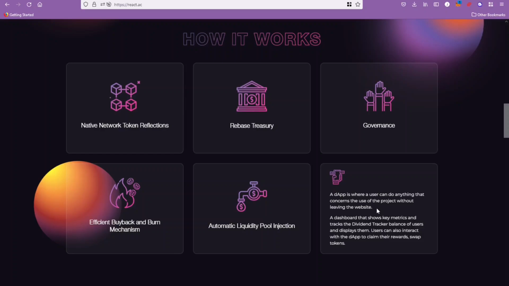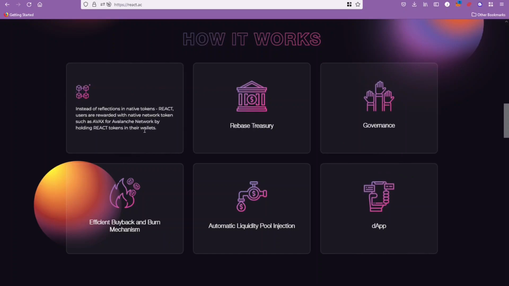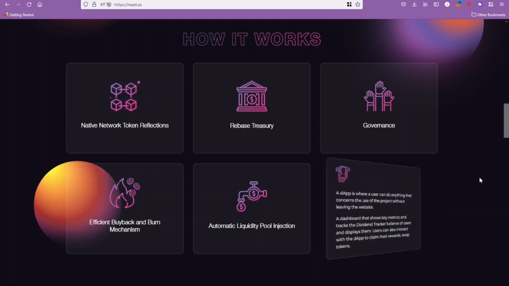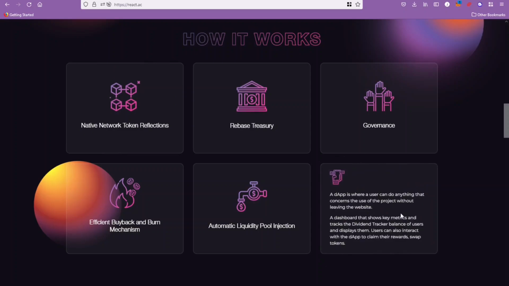So the fact that you've been paid your reflections in AVAX, if you choose to compound, it's going to create more buys on the chart and therefore more buy pressure. That was a reason behind choosing AVAX as their reflections token, which I think is a good idea, because the guys that do want to compound, so the project's going well, the price is going up, people are going to want to compound, and doing this will then cause more buy pressure.